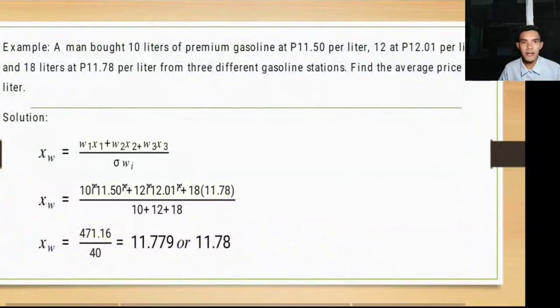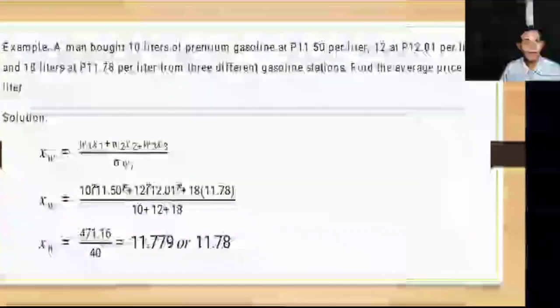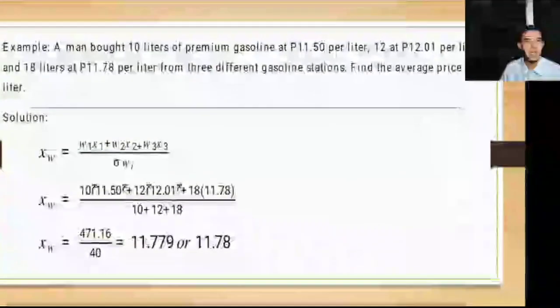So we have 471.16 divided by 40, which is the summation of 10 plus 12 plus 18. And then you would get the answer of 11.779, or 11.78 as it is rounded off.